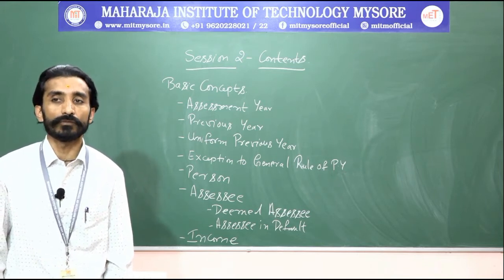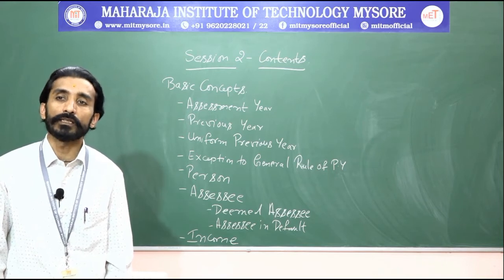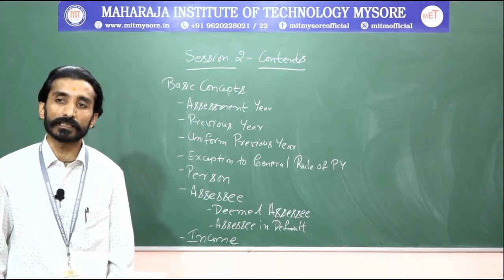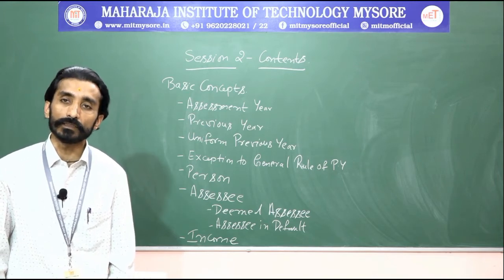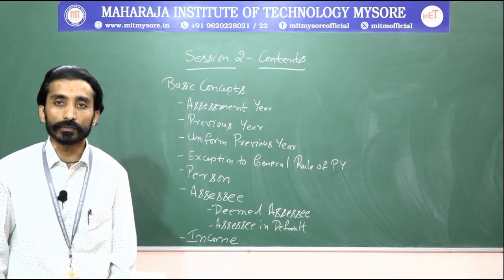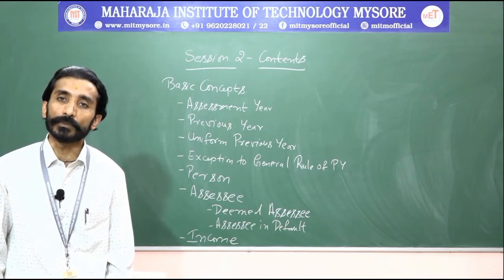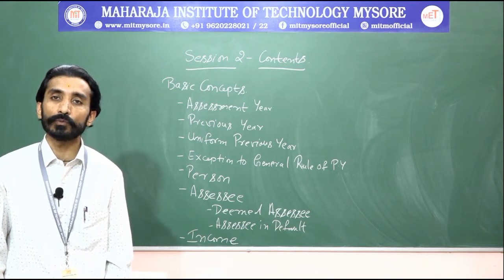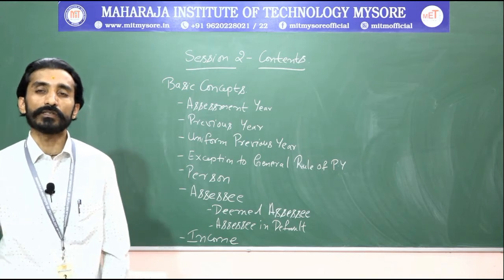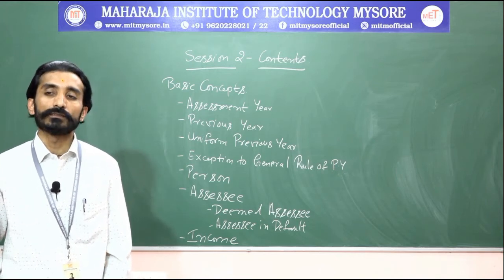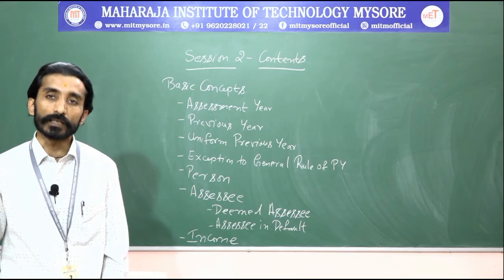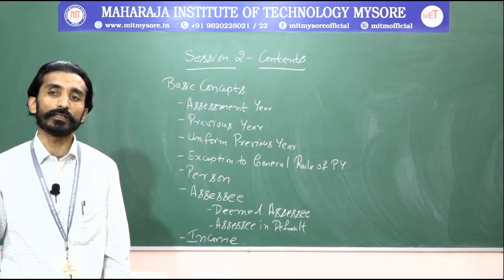Means a HUF, where it might be any joint family who are together at that point of time, it will be assessed as a Hindu undivided family, which is also said as a person as per the income tax authority. Next thing is a company. For example, whatever the book we read has its own publication, that is Taxman Publication Limited. So that is also said as a company, which is also a person that will be assessed as a person for your income tax.